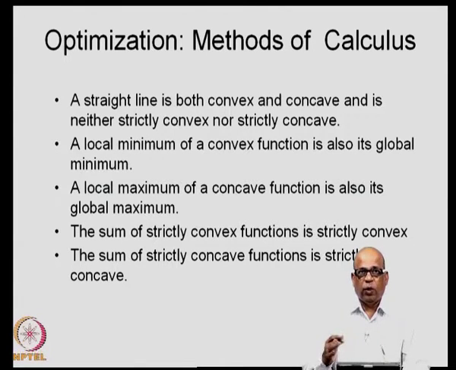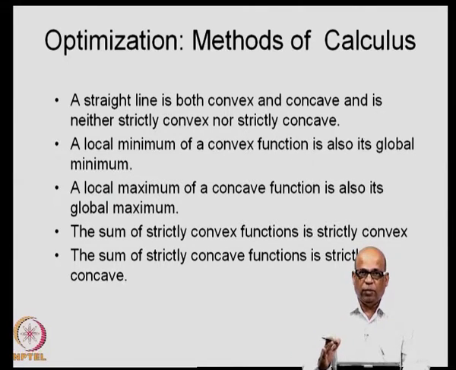Now, the other points that I already mentioned: for the concave functions there is only one maximum in the range that you are considering, and that maximum also corresponds to the global maximum. So, local maximum is also the same as global maximum in the concave functions.